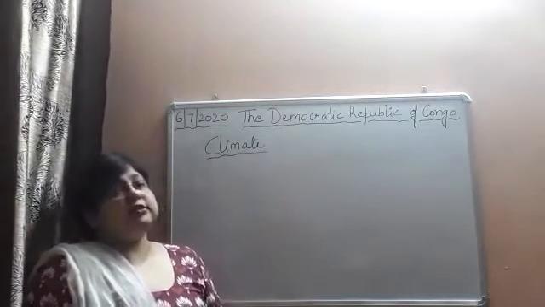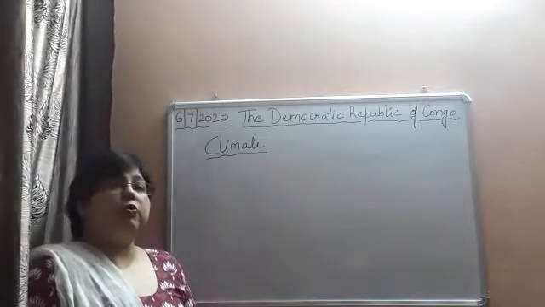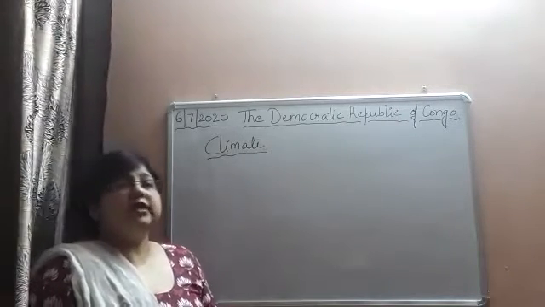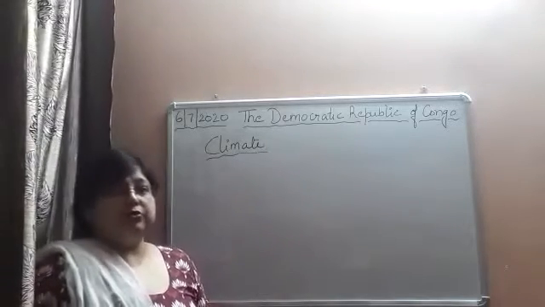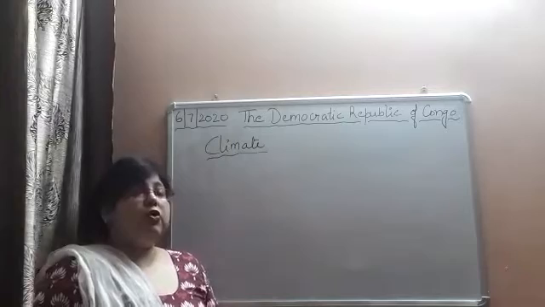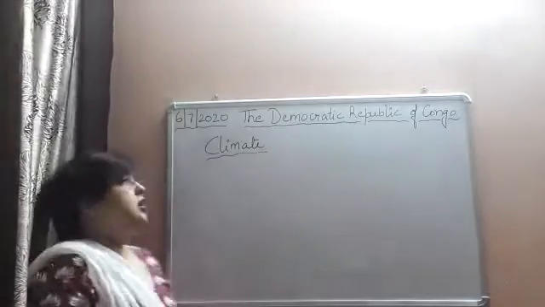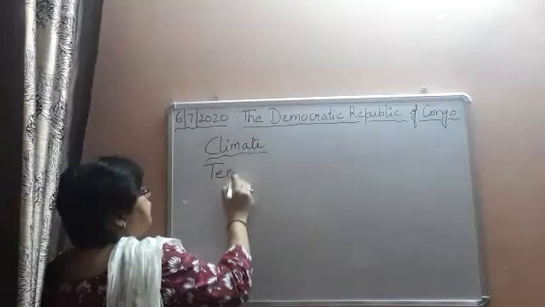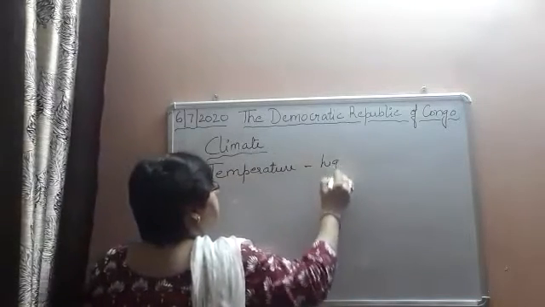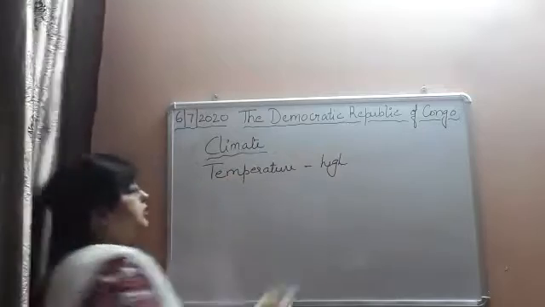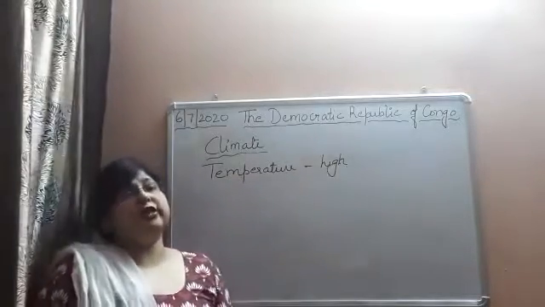So, as I have told you just now, the Democratic Republic of Congo also lies near the equator, in the equatorial region. So, the Democratic Republic of Congo also has a hot and wet type of climate. The temperature remains high throughout the year, and humidity is also high here.